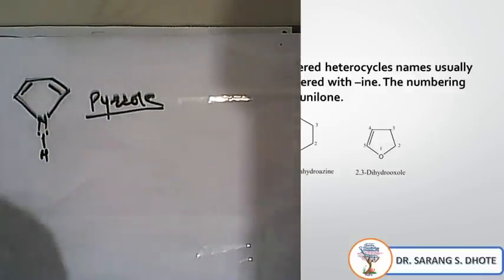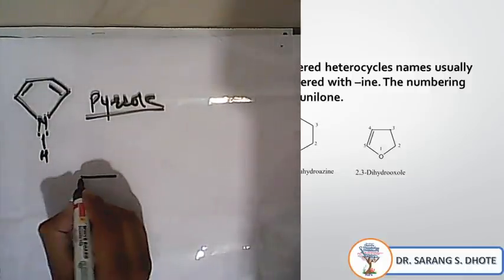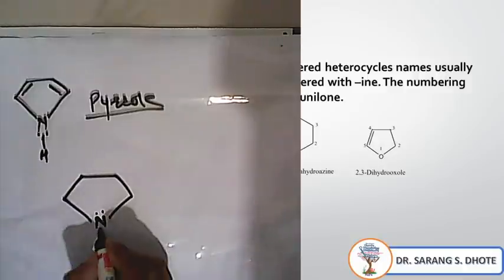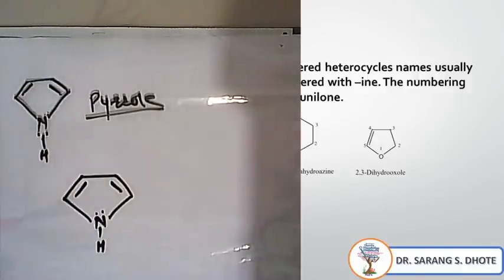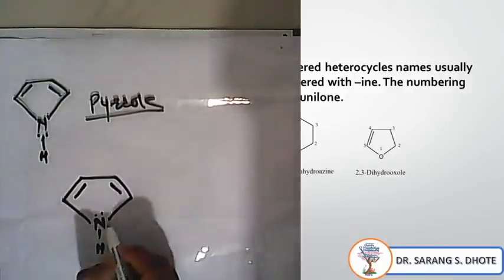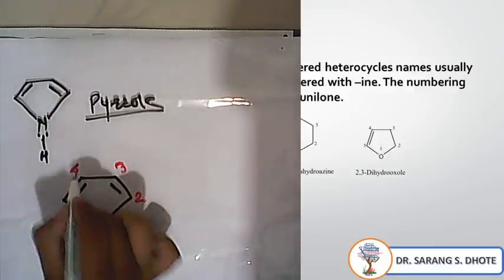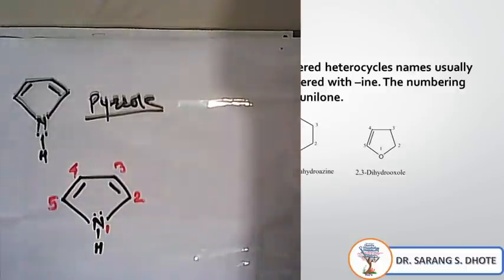Now see, whenever we have to give the numbering of a heterocyclic ring system, how will it go? Again we will draw the structure of pyrrole. Okay, this is the pyrrole, and this is the numbering. What is the rule? From the heteroatom it should be 1, so this one is 1, 2, 3, 4, 5.